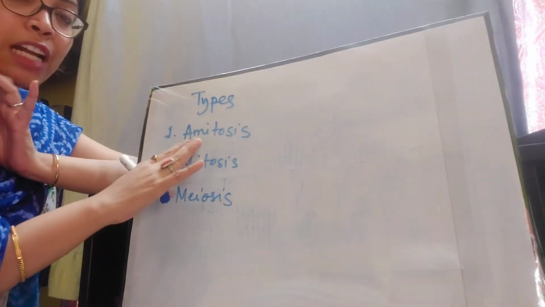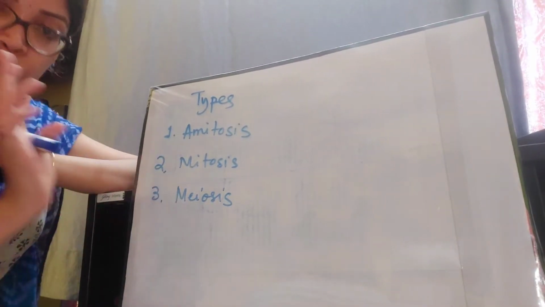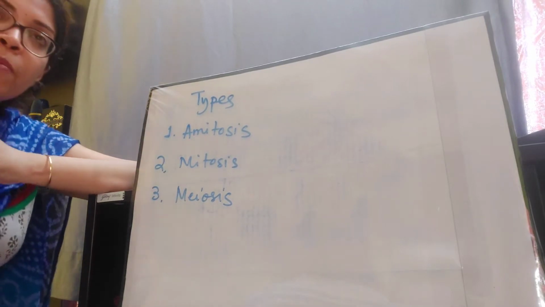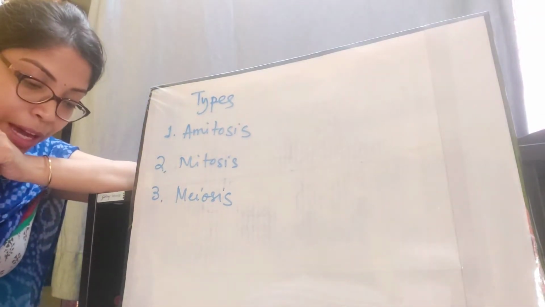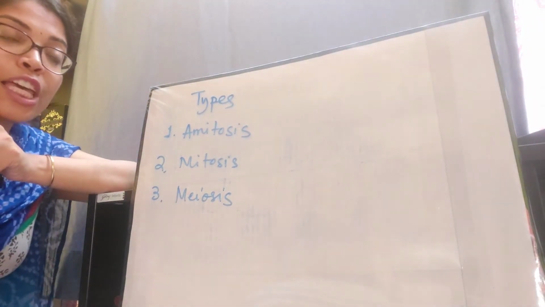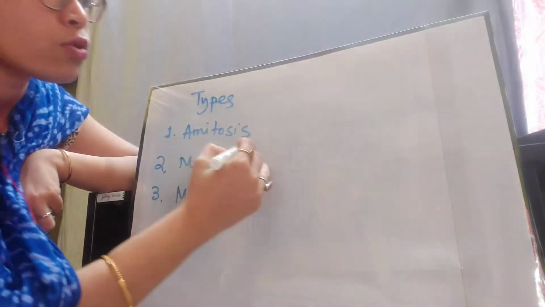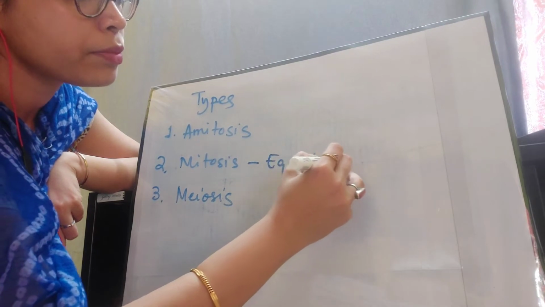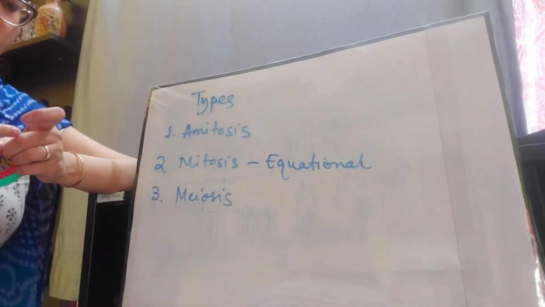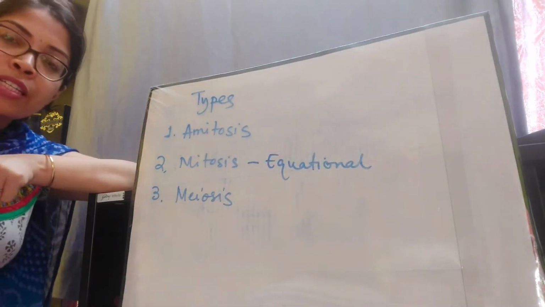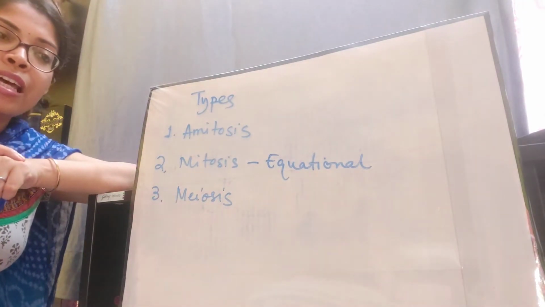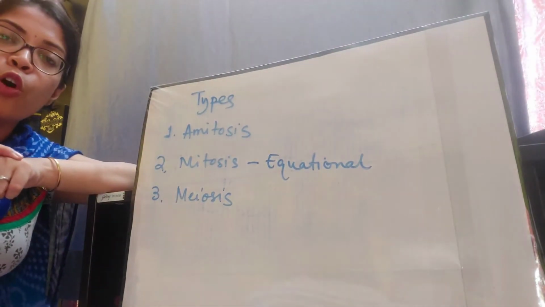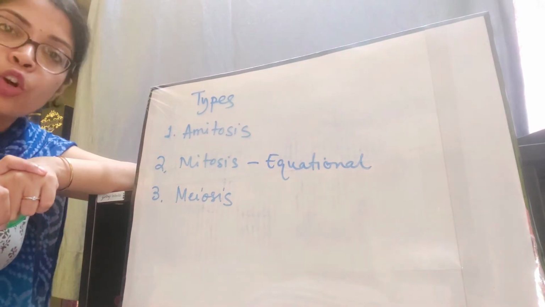So now we are done with amitosis. Let's talk about mitosis. I hope you remember, you have read in class 8 that mitosis is known as the equational division. Why? Because in this case the mother cell divides itself into two almost equal daughter cells.